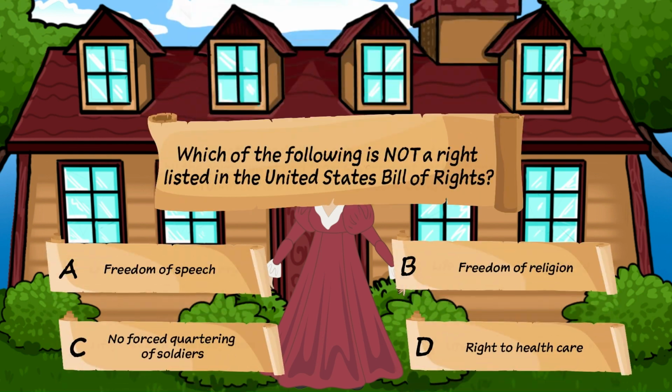Question number 10. Which of the following is not a right listed in the United States Bill of Rights? A. Freedom of speech. B. Freedom of religion. C. No forced quartering of soldiers. Or D. Right to health care. The correct answer is D. The right to health care.